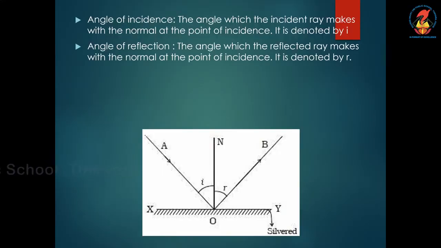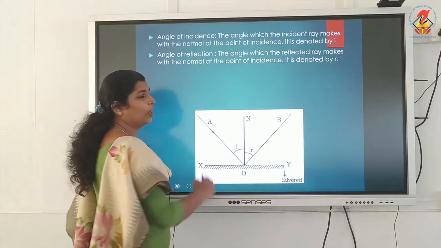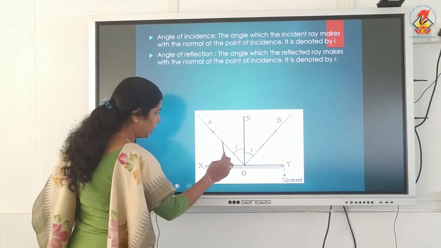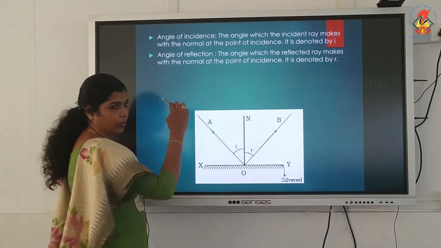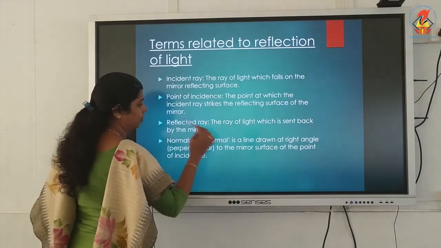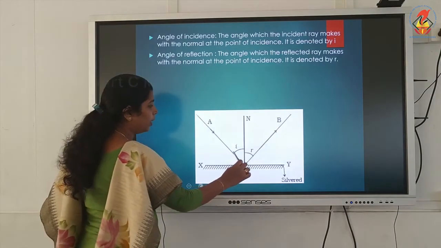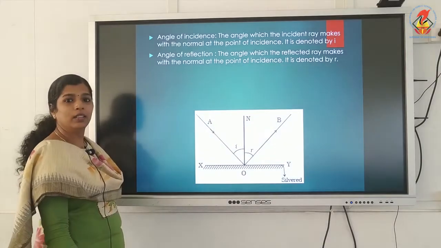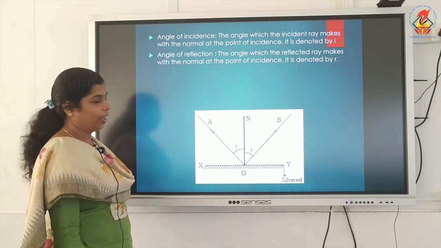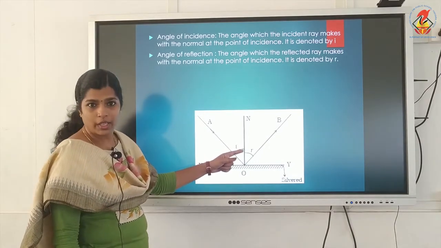Then, angle of incidence. The angle which the incident ray makes with the normal at the point of incidence is denoted by the small letter i. The angle between the incident ray and the normal. So, this angle represents the angle of incidence.